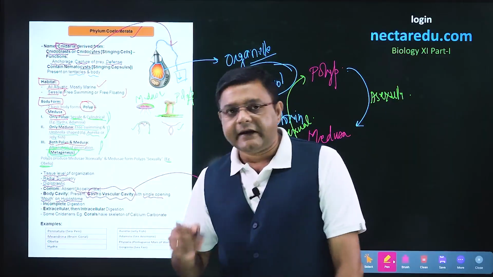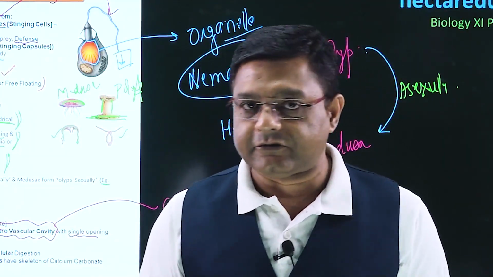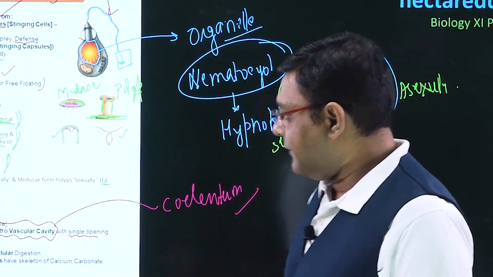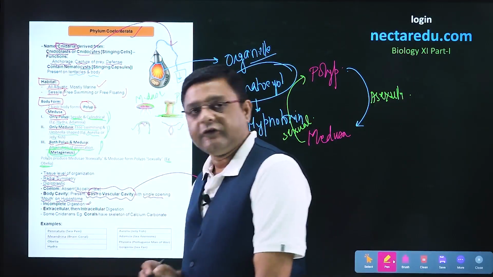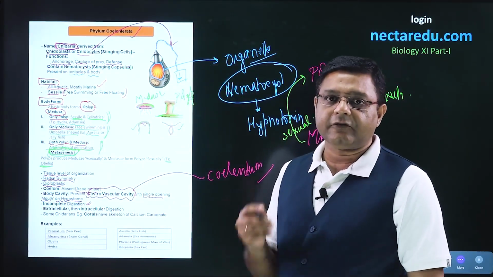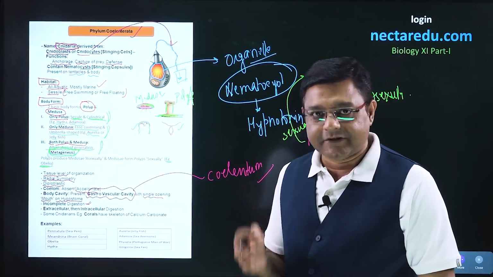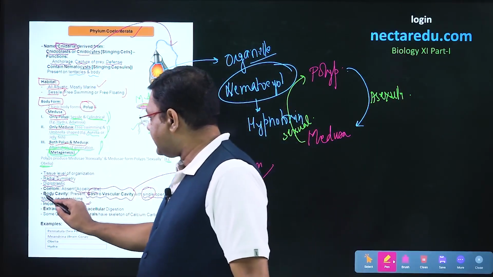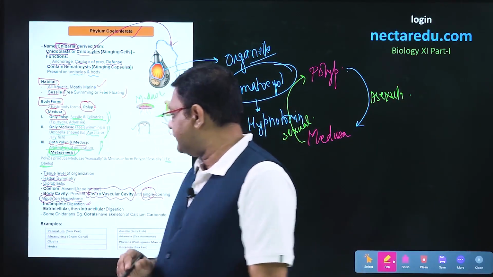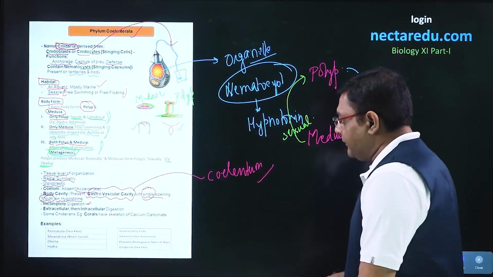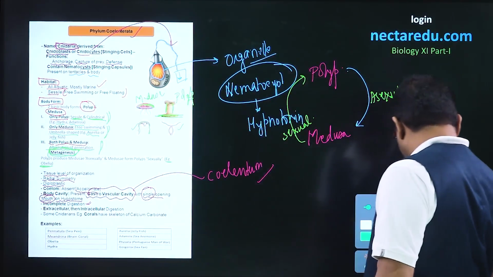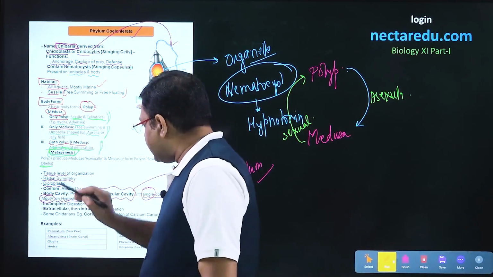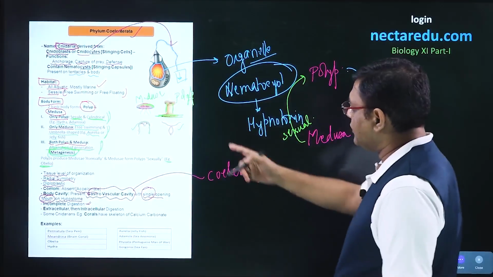Now here we can remember the case of digestion. In the case of Coelenterata, it was the incomplete digestive system which was present here. In the case of an incomplete digestive system, it is just one opening, and that is why we say it is a single opening, and the opening is the mouth, and it is present on the hypostome. Now there is some confusion regarding the terms mouth as well as hypostome. So let us try to understand.